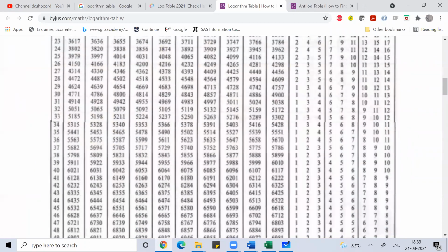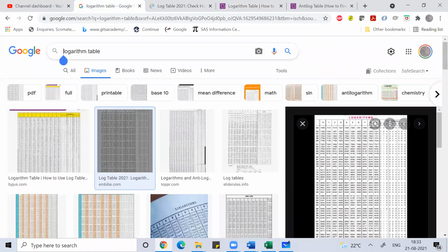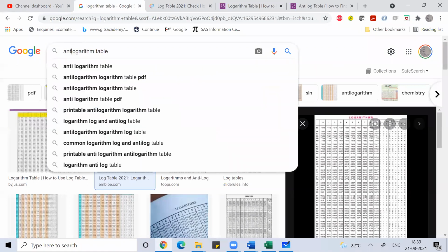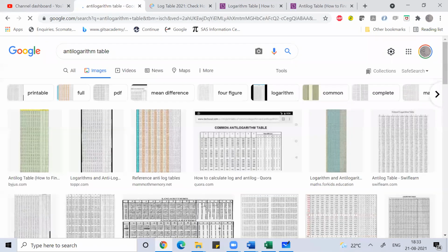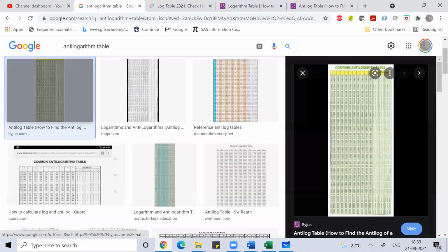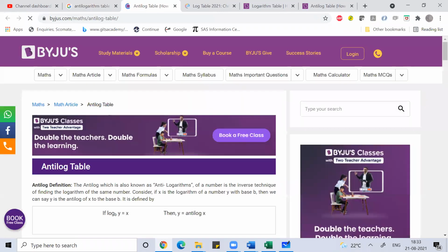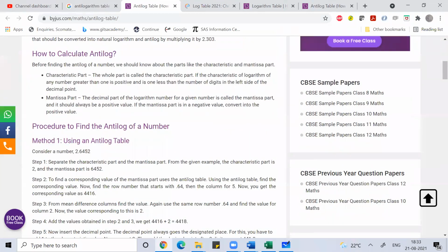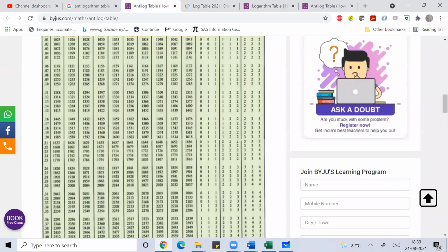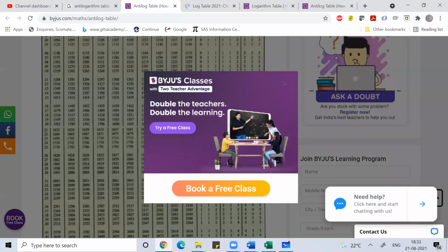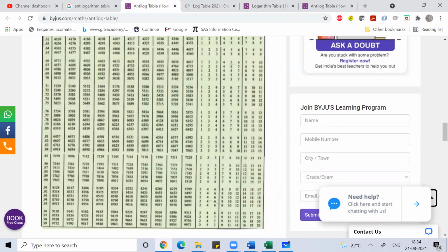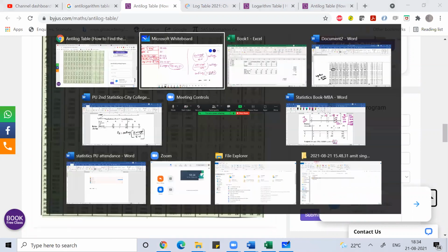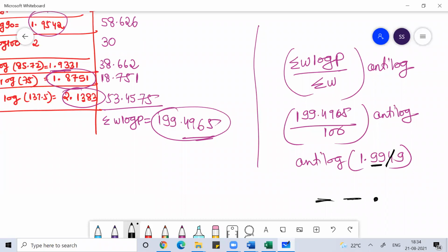The anti-log table given here has very limited values, so I'll look for a better anti-log table, since I need values till 99. Otherwise, anti-log is always the inverse of log. Mathematically, with a scientific calculator, you can find 10 to the power of that value, because the base is 10.